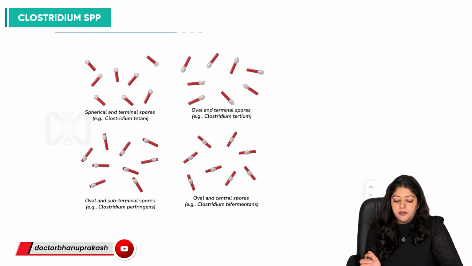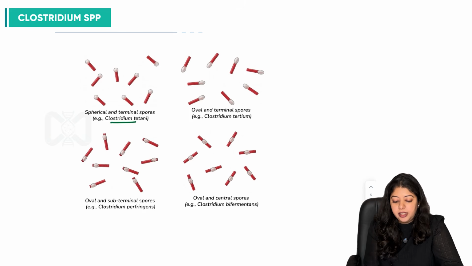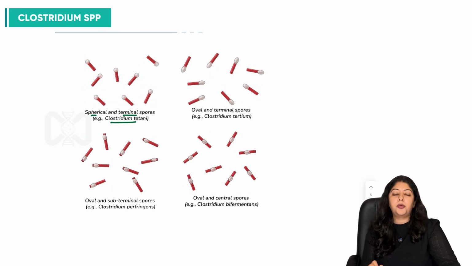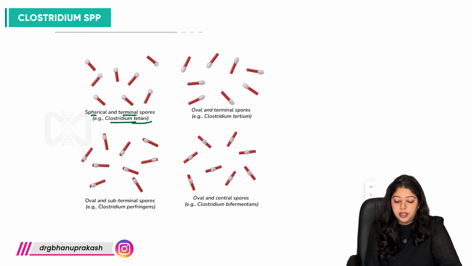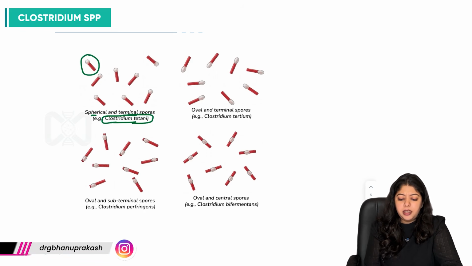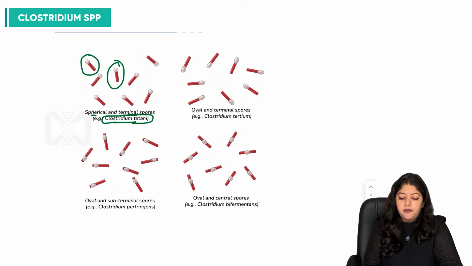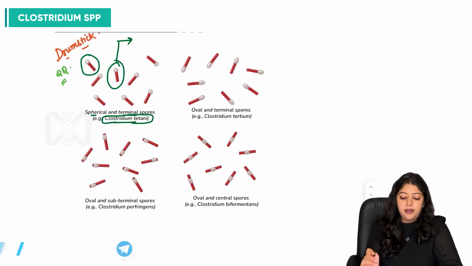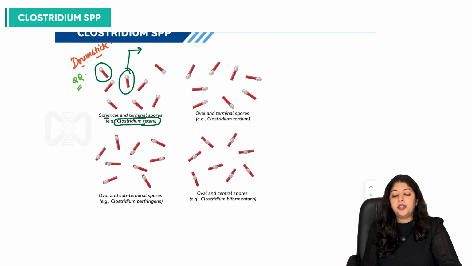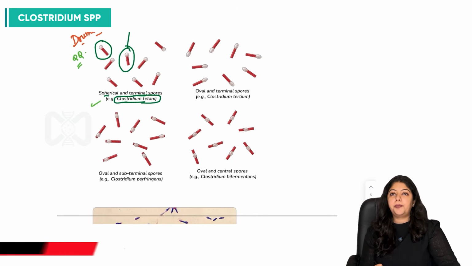So in this image, we can very well see that there is spherical as well as terminal spore. There is only one species which is producing spherical spore, which is Clostridium tetani. And does it seem like a morphological picture which looks like a drumstick? A drumstick appearance? So there comes a question: what is the one bacilli which gives a drumstick appearance? It is going to be Clostridium tetani, right?